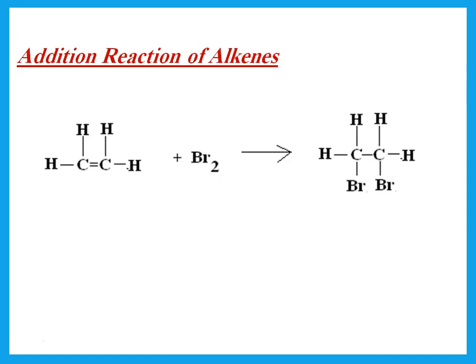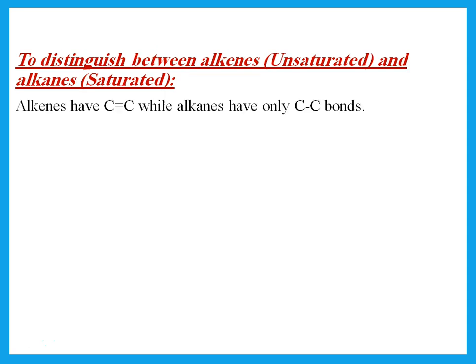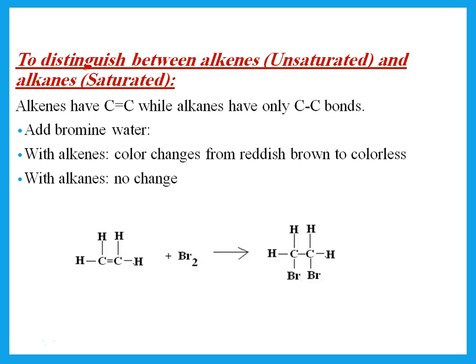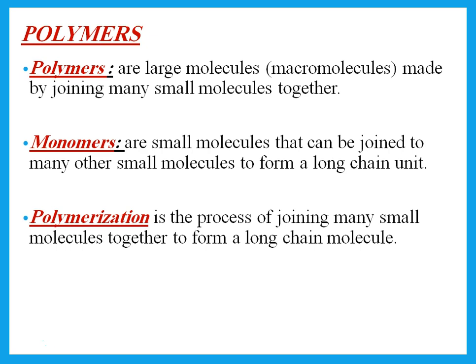Now, alkenes do addition reactions. So addition means double bond opens up and I put something here and something here. So in this case, this is called 1,2-dibromoethane. To distinguish alkenes from anything else, we add bromine water. Alkenes will change it from reddish brown to colorless because it will react to give this product, while with anything else, like alkanes, there is no change.